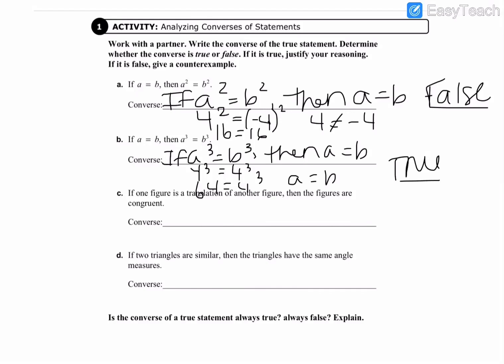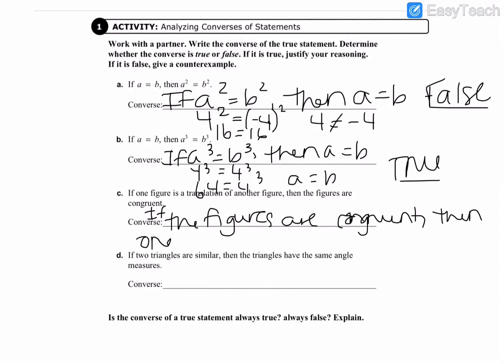Okay, in letter C, if one figure is a translation of another figure, then the figures are congruent. Converse: if the figures are congruent, then one figure is a translation of another figure.